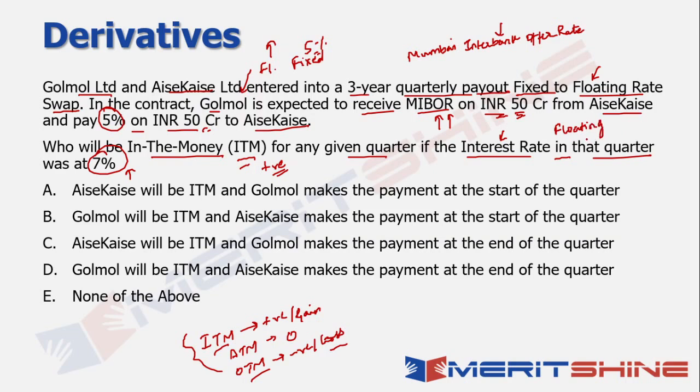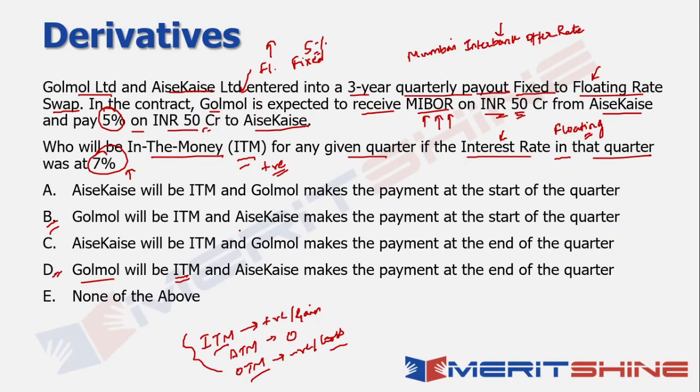So in that quarter, the floating rate was at 7%, which is the MIBOR being referred to here. We know that Golmol is expected to receive at 7% and has to pay at 5%. So obviously Golmol is the one making the profit here. Automatically Golmol will be in the money. So these are the two options that come to the picture.